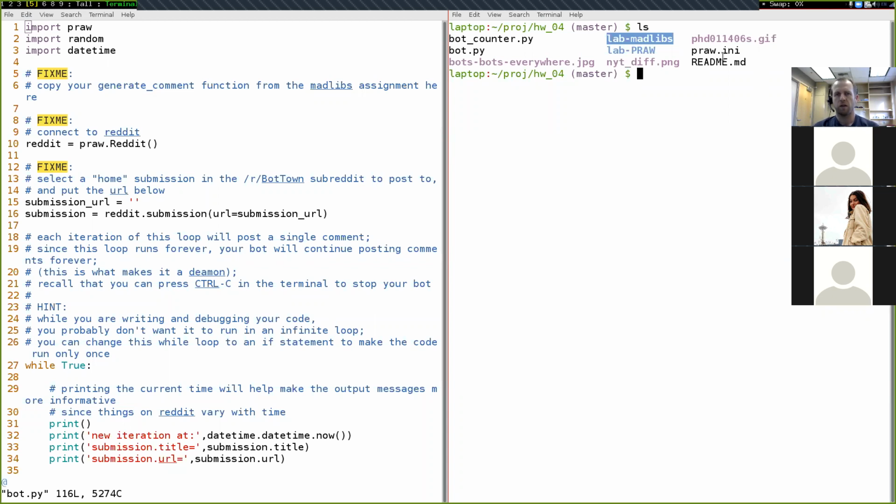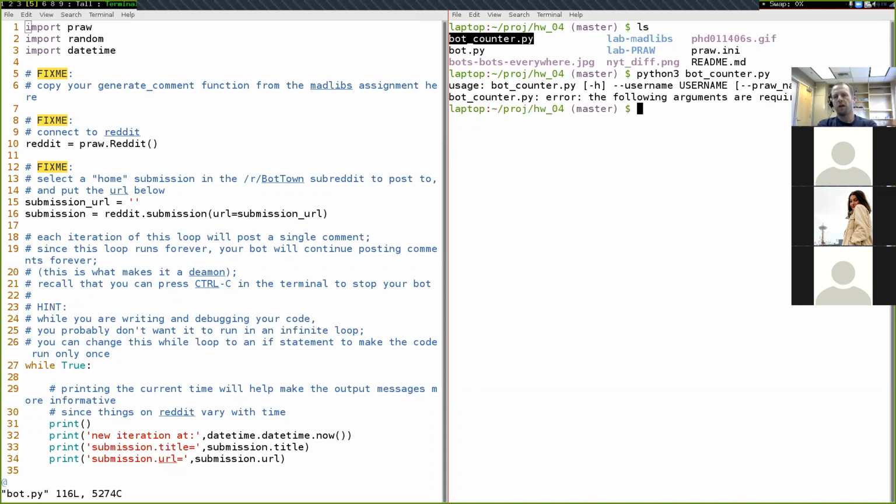So the first thing that we're going to do here is see how this grading script, botcounter.py, works. We're going to be referencing this script a lot today, and you should be referencing it a lot while you're working on your own assignment. If we just go ahead and run python3 botcounter.py, you'll get output that looks something like this. This usage information tells us how we're supposed to be using the bot counter script.